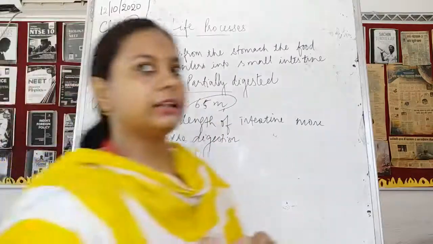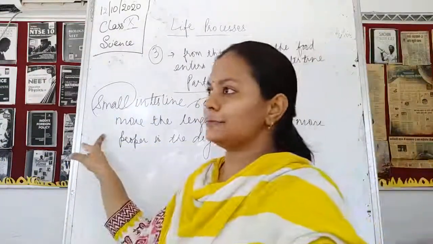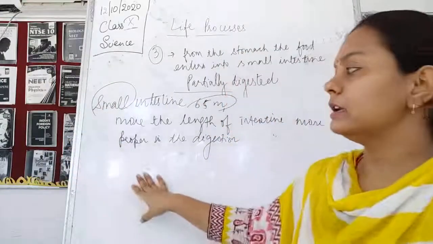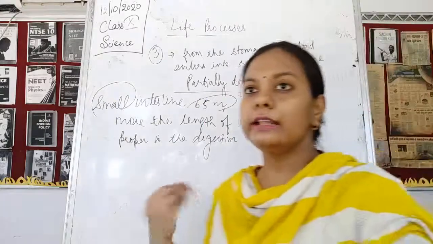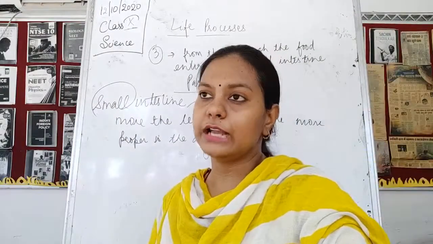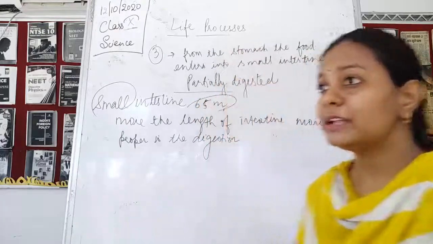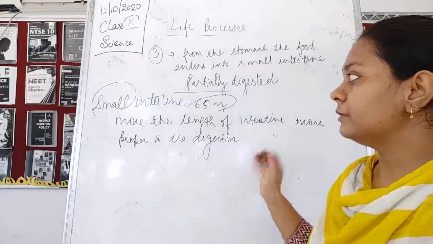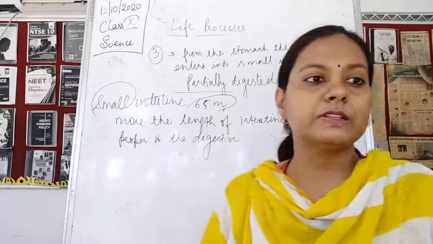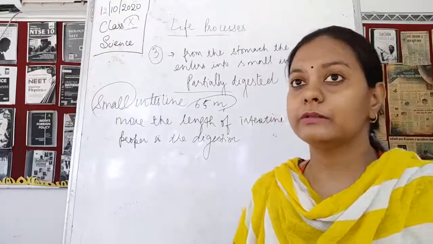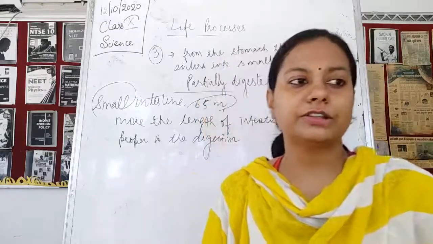What is the concept regarding this? The main concept is that the small intestine is very large and very long in its length. So more length gives more time for the digestion of cellulose. This is the reason behind the presence of the small intestine and the food present inside it. So this was the reason regarding the various lengths of the intestines. Okay, now the digestion will start.